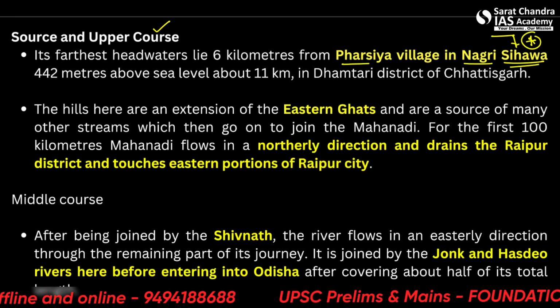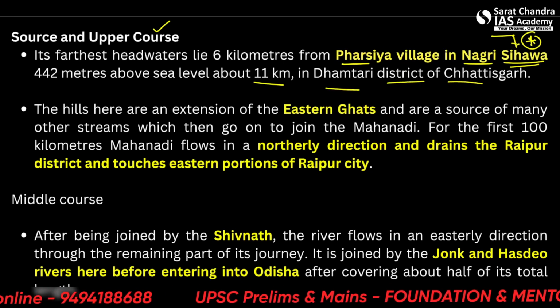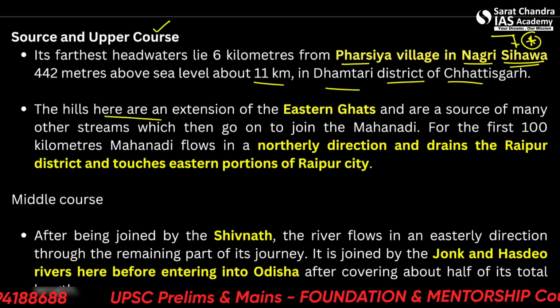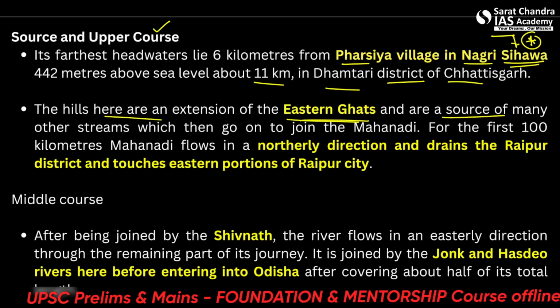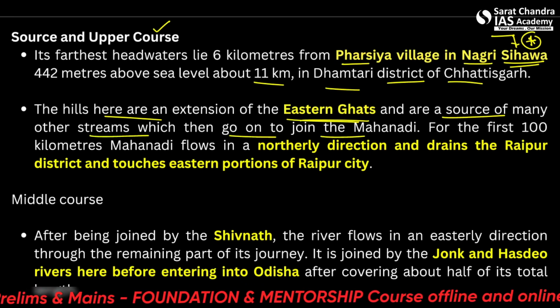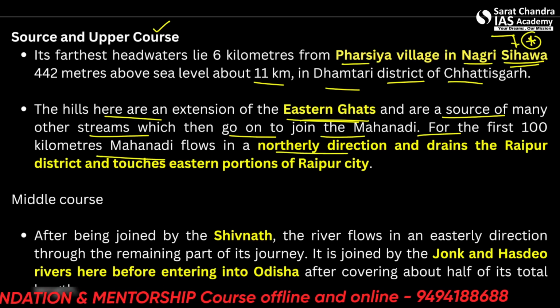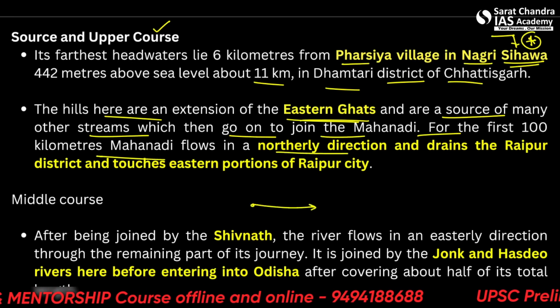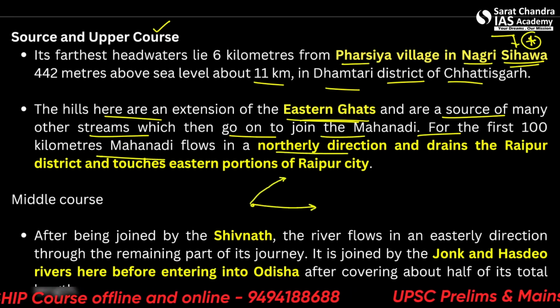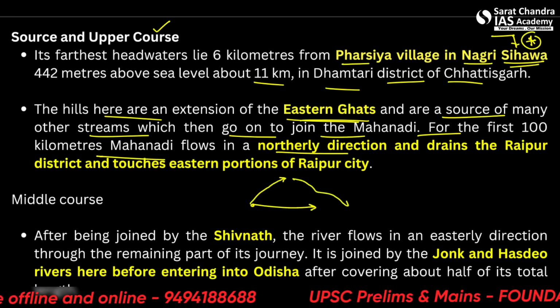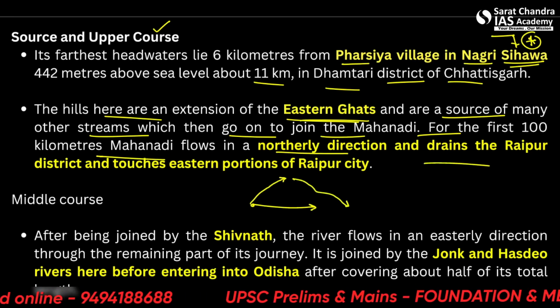So this is about 11 kilometers in Dhamtari district of Chhattisgarh. The hills here are an extension of the Eastern Ghats and are a source of many other streams which then go to join the Mahanadi. For the first 100 kilometers, Mahanadi flows in a northerly direction. Alright, so it's not flowing directly toward the east, it's first going towards the north and then eventually going towards the east and south. And drains the Raipur district.